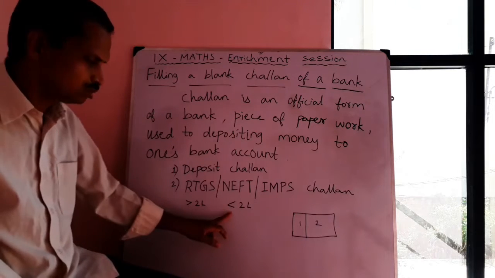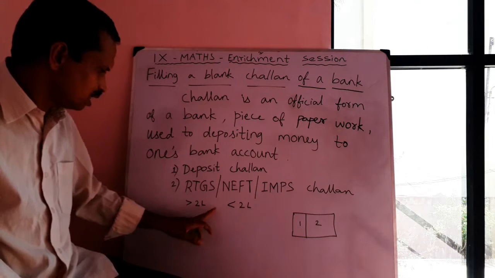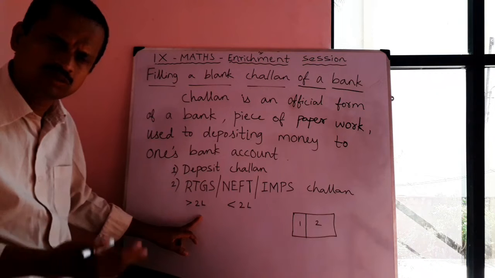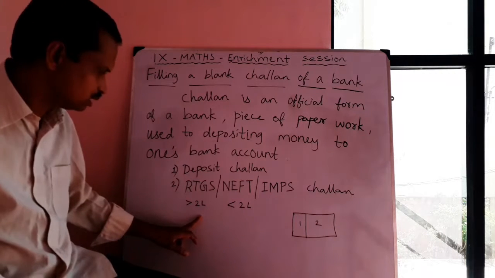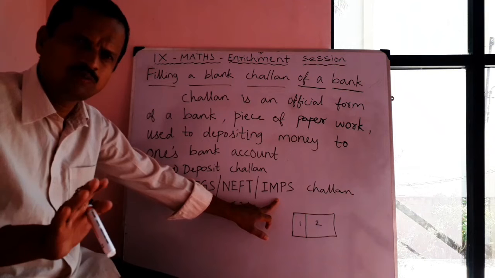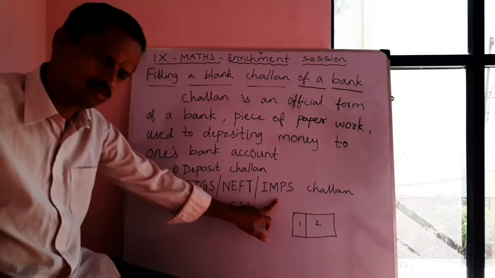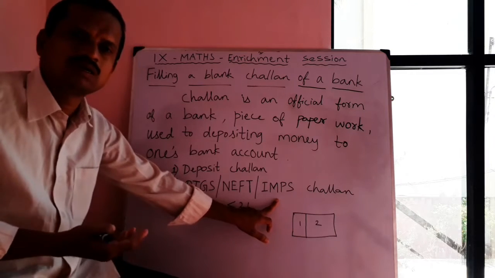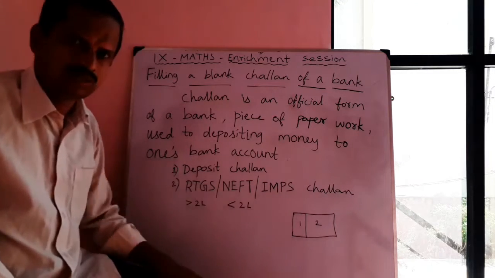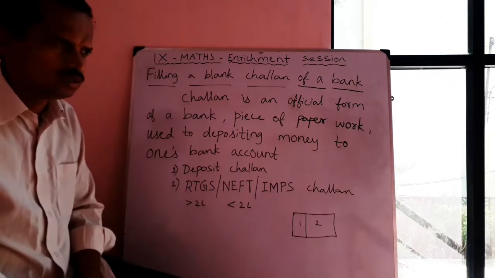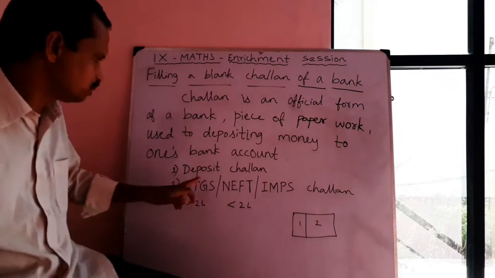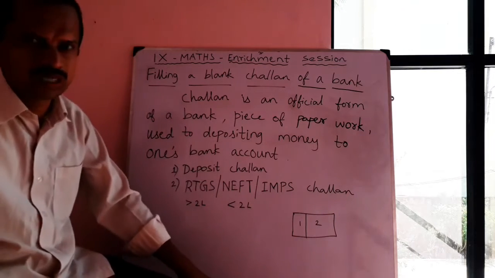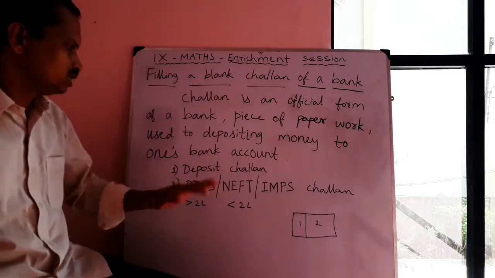These two are available both online and offline. Offline means visiting the bank. Online means through internet service. Clear? And IMPS is only through internet service. Mobile means everybody has an internet facility, so through that they can send money through IMPS. This challan, the second one, is used for sending money. This is depositing money, sending money to one's account. So the account number is very important.